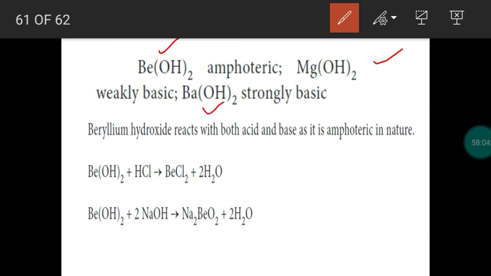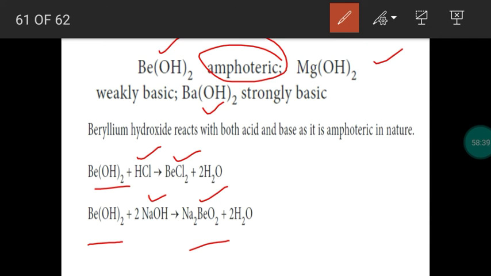So basic nature increases. And the first member, beryllium hydroxide, is amphoteric in nature because it can react with both acid as well as base. So it has the properties of both acid as well as base. It gives different compounds. So beryllium hydroxide can react with an acid to form a salt, as it is basic in nature. Beryllium hydroxide can react with a base because it has acidic nature to provide another salt. With acid, beryllium hydroxide produces beryllium chloride. With the base, sodium hydroxide, beryllium hydroxide produces sodium beryllate salt. So beryllium hydroxide is amphoteric in nature.